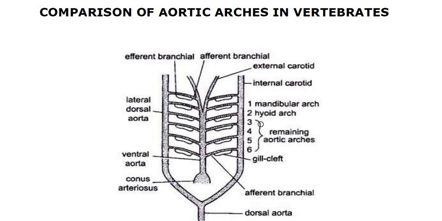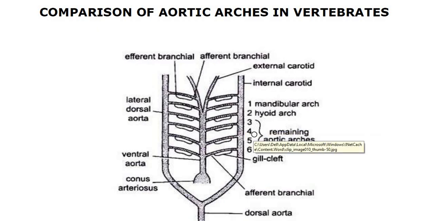The next 3, 4, 5 and 6, these 4 aortic arches are called branchial arches. So from number 3 to 6, the aortic arches are called branchial arches. The third aortic arch is regarded as the first branchial arch.